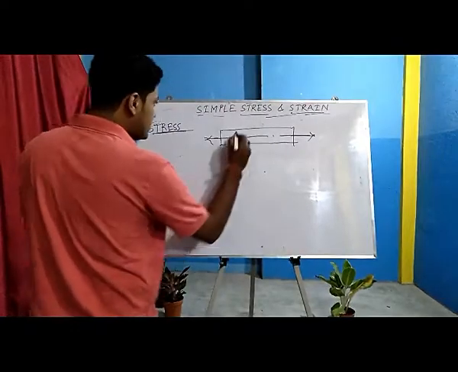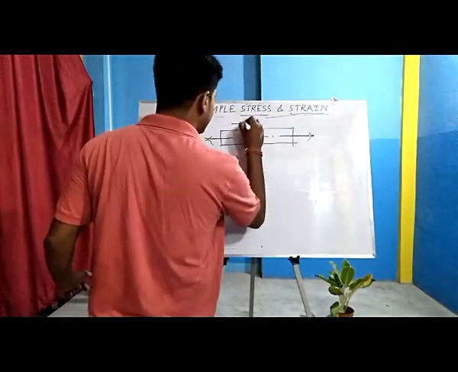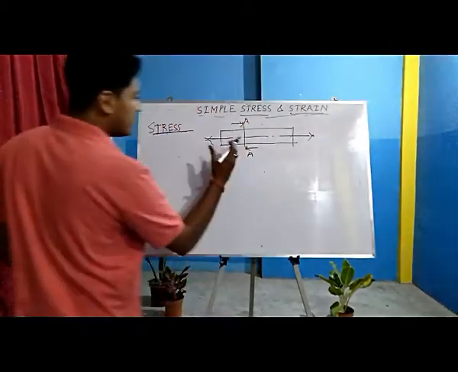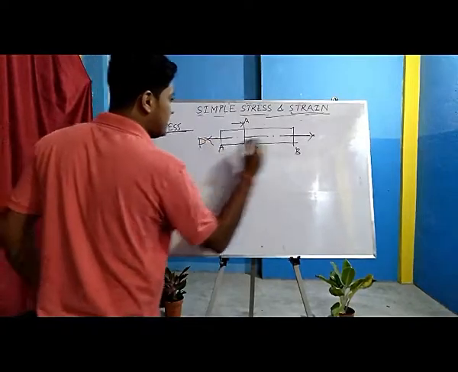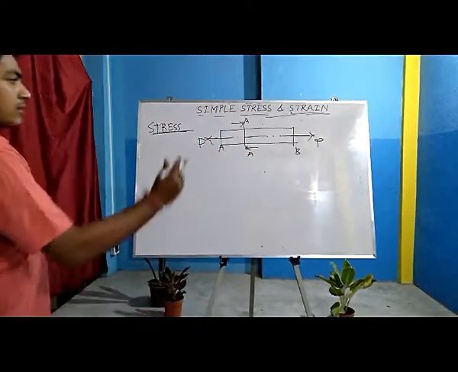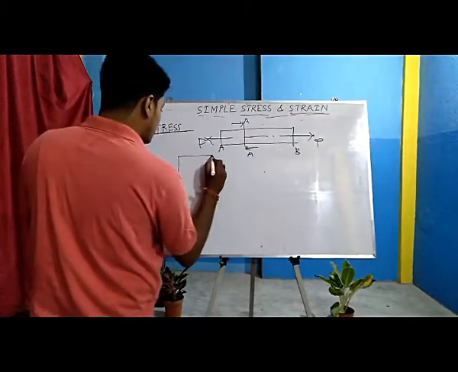Now, let's make a section over here. Suppose this is a section. I am dividing the body. Suppose I am applying a load P over here. Whenever we make a section from here, it will look like this up to the section.